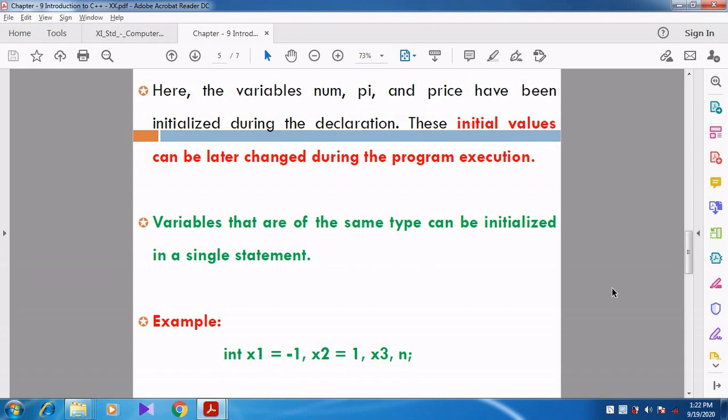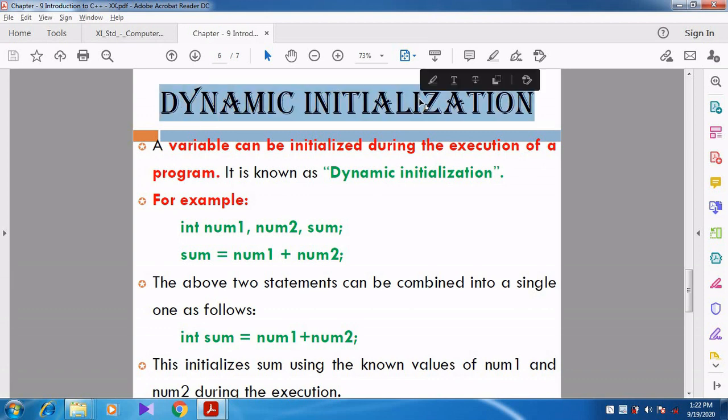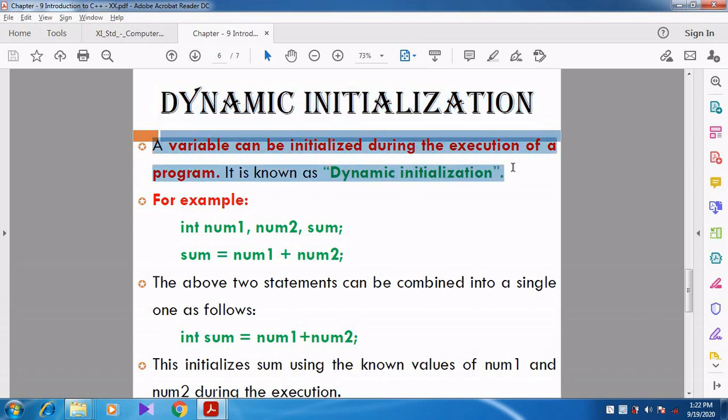Can you understand, students? Right. Now we are going to see the next topic, the last topic in this video: dynamic initialization. What is meant by dynamic initialization? A variable that can be initialized during the execution of the program.